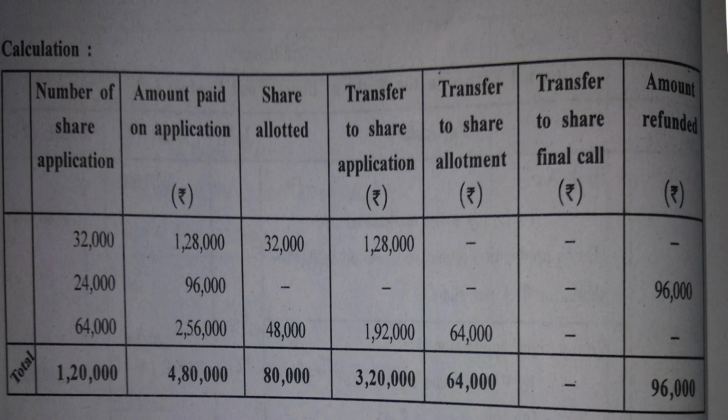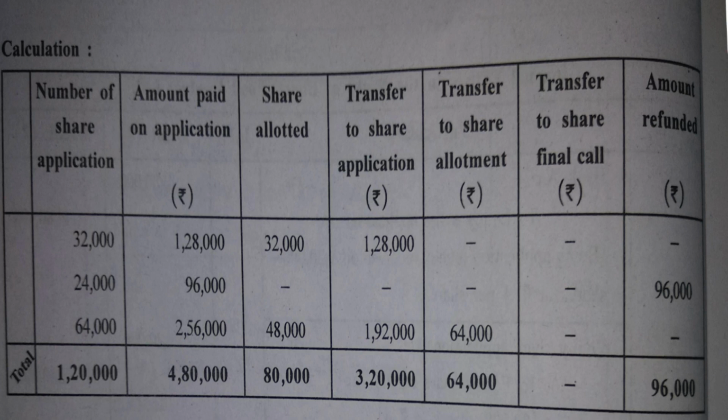This is not returned to them. But instead, that amount is considered as an advance of allotment and has been transferred to share allotment account. Yes, so 1,92,000 plus 64,000 gives you 2,56,000. Yes, so that's all about this sum. This is the calculation that they have presented very precisely. The sum is extremely simple, very easy.